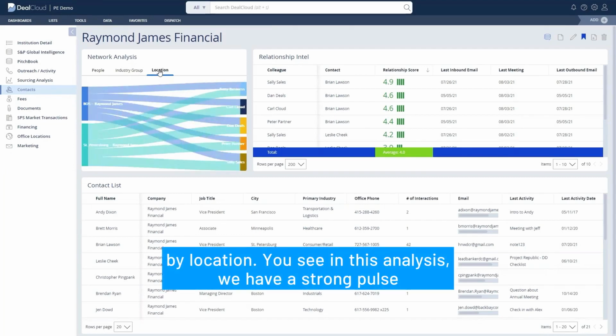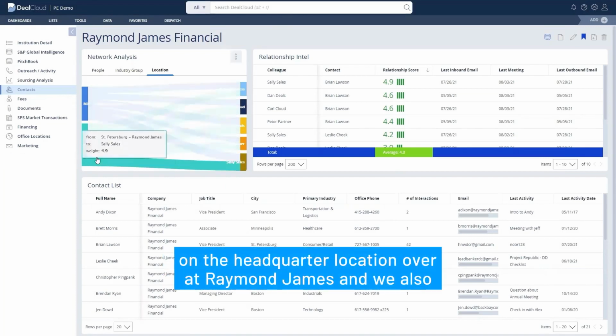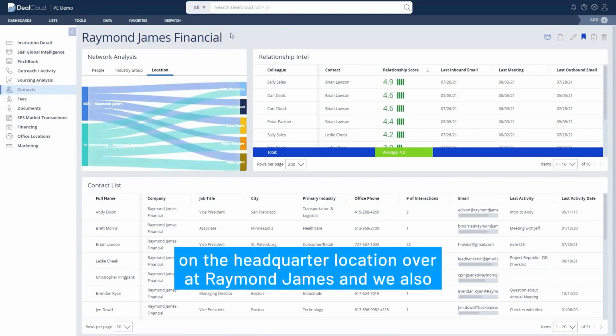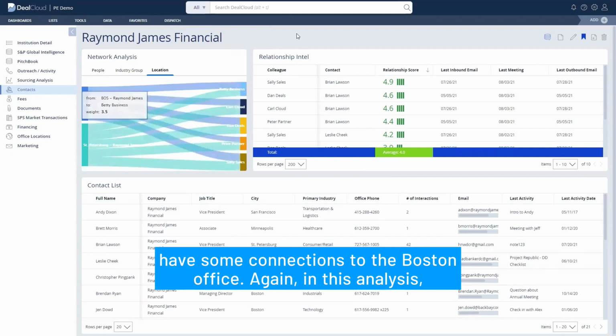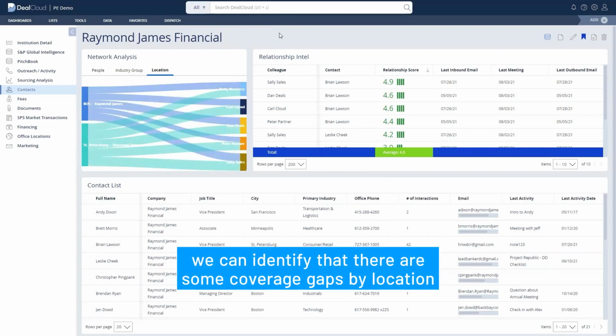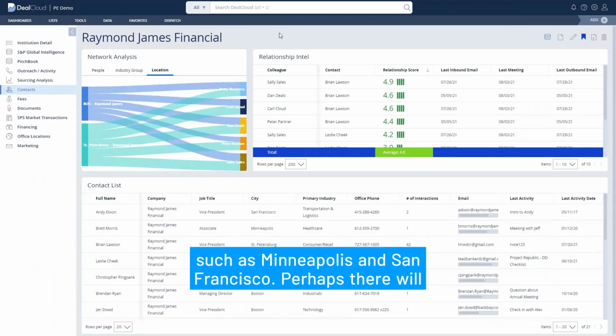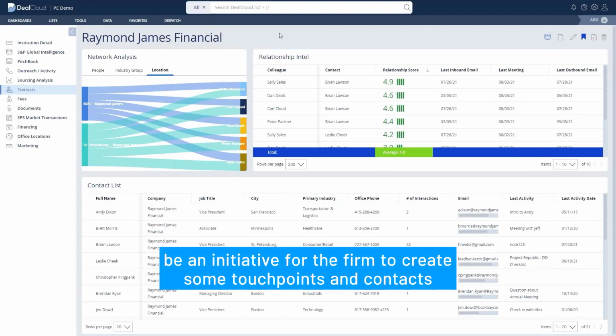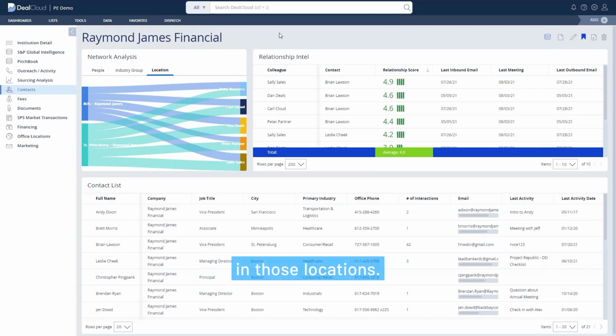You can see in this analysis, we have a strong pulse on the headquarter location over at Raymond James. And we also have some connections to the Boston office. Again, in this analysis, we can identify that there are some coverage gaps by location, such as Minneapolis and San Francisco. Perhaps there will be an initiative for the firm to create some touch points and contacts in those locations.